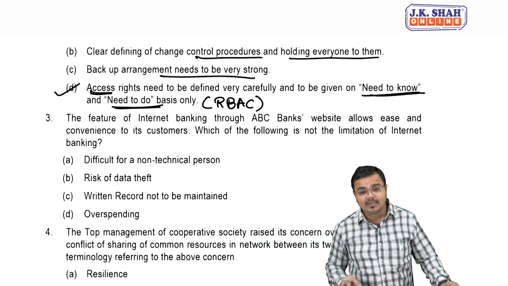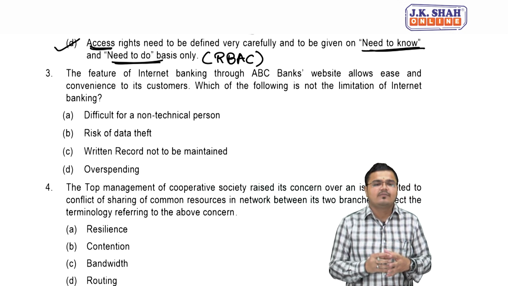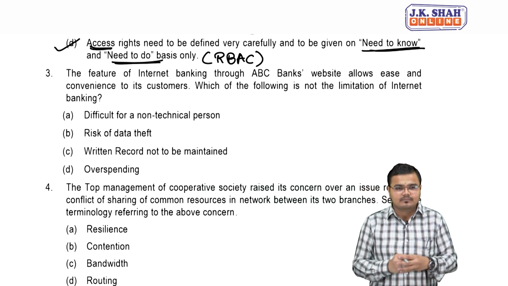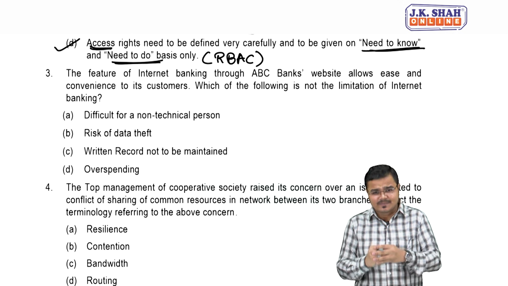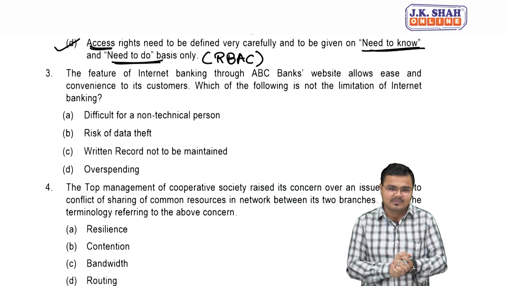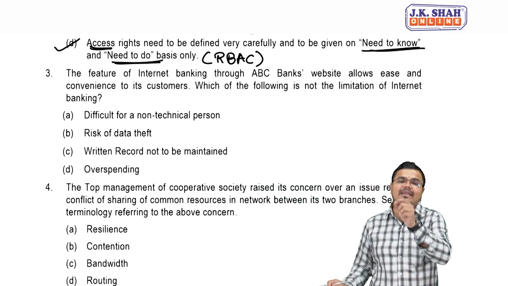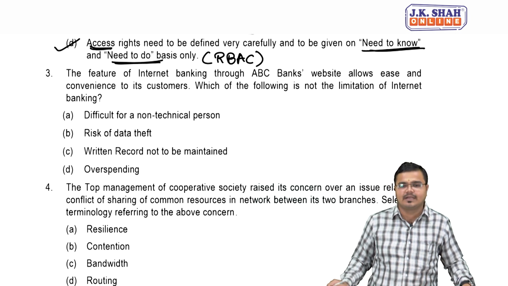Okay. Let's see the third MCQ. The feature of internet banking through ABC Bank's website allows ease and convenience to its customers. That's a great thing. Which of the following is not a limitation of internet banking? Now they are talking about what?